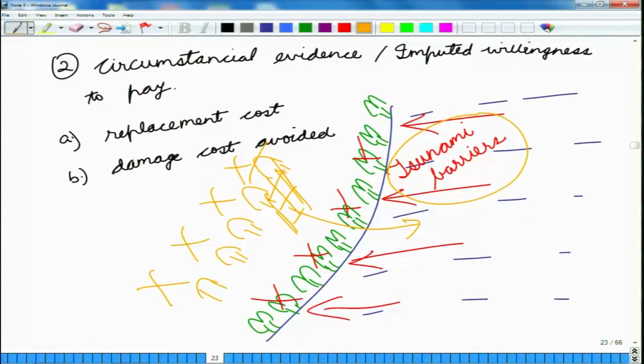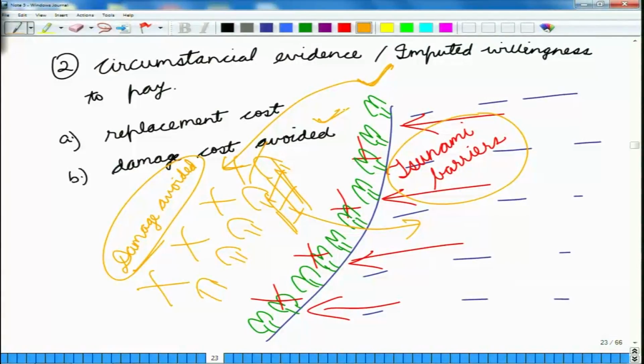So, if we can make an estimate of this damage that is happening and we say that just because of these mangroves we are able to avoid this damage, then we can say that the value of these mangroves is at least equal to the damage that is avoided just by their presence, which goes by the name of the damage cost avoided method.